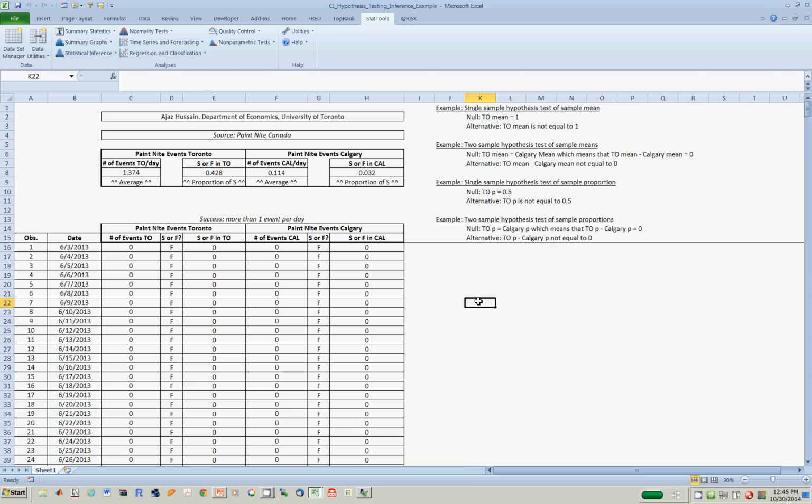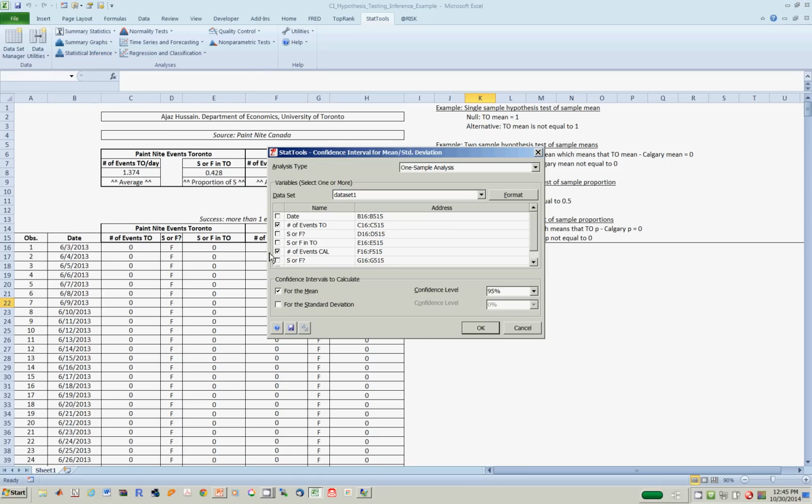Let's now start by doing confidence intervals for the sample mean. I'll just do it for Toronto. The way you do this is you go to statistical inference, confidence intervals, and now let's do it for mean standard deviations. Over here, uncheck the box for number of events in Calgary. What you want is the confidence intervals for the true average number of events in Toronto. So that's the reason why that box is checked.